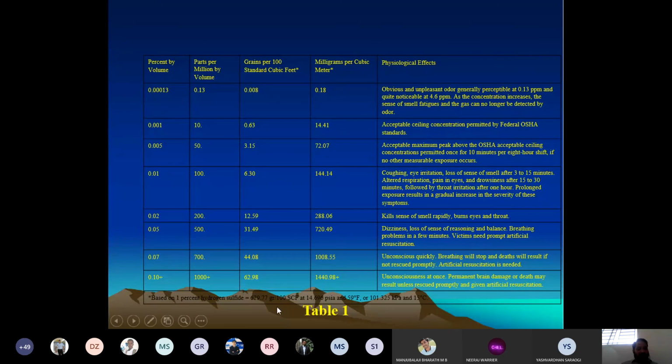In an extreme case where the percentage exceeds more than 1000 ppm, you will get unconsciousness immediately, and it will lead to permanent brain damage or death, and you should be given artificial life support. So depending upon the proportion of H2S and CO2 released in terms of ppm, the type of illness occurring to the persons working in the industry will vary.